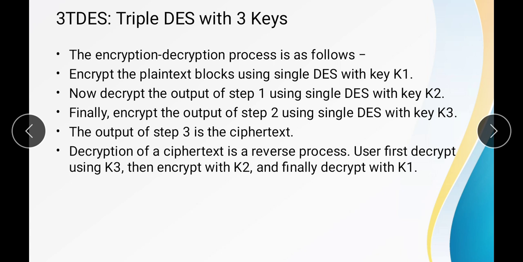The second key, K2, is used to perform the decryption, and the third key, K3, is again used to perform the encryption. So we have a total of 3 keys, and after applying these 3 keys we get the output, that will be the ciphertext. Okay, so this is the whole principle of the triple DES algorithm.